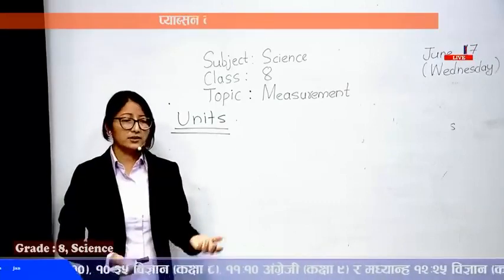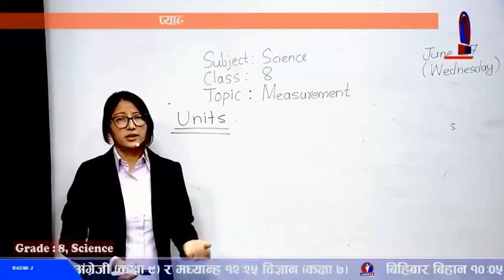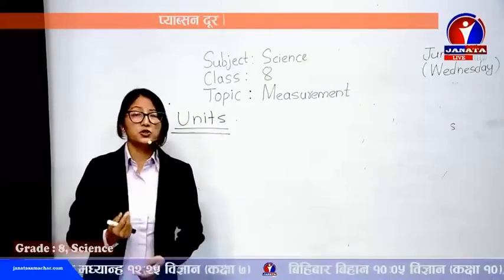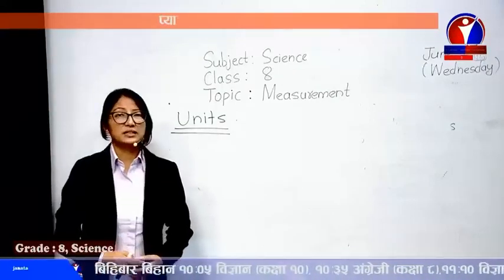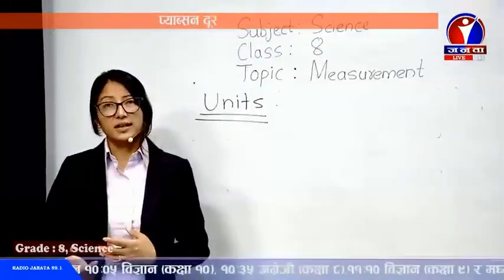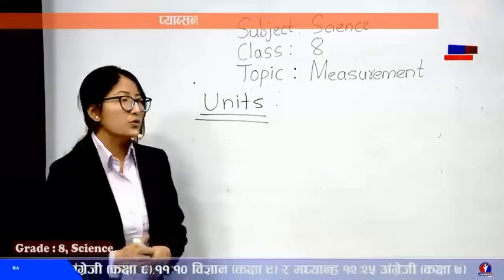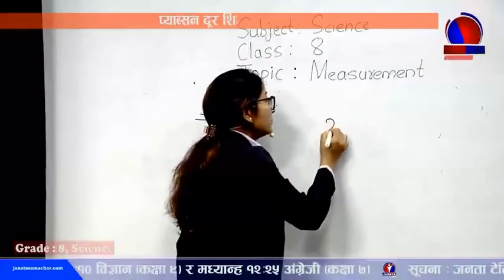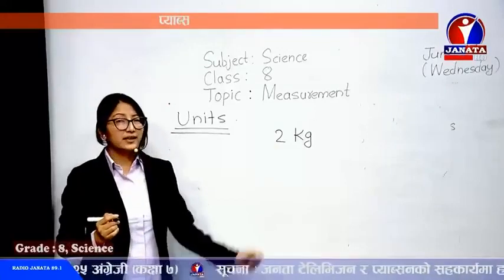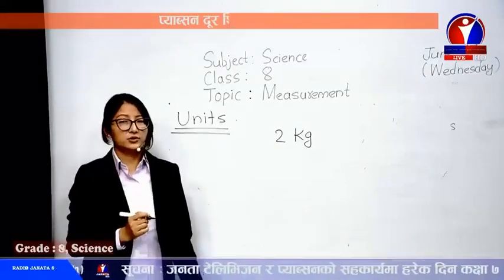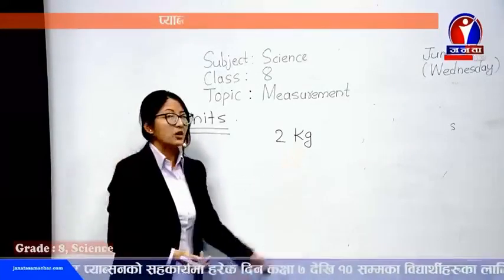And then to make the shopkeeper much clearer, you say, give me 2 sugar. 2 means what? It gives no sense at all. The pure numerical number in physics is actually meaningless. So it must be represented by a certain standard quantity behind it. For example, if you just go and say, give me 2 kilograms of sugar, then the shopkeeper would be much more clear.